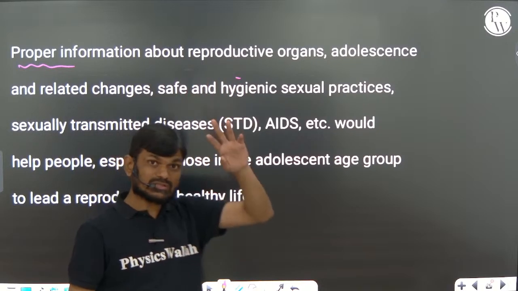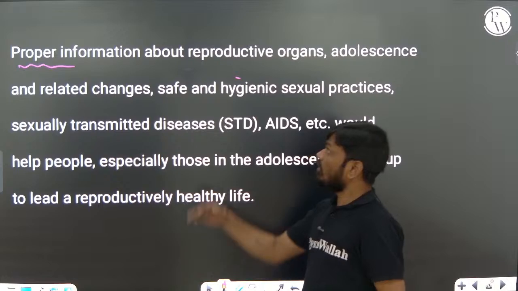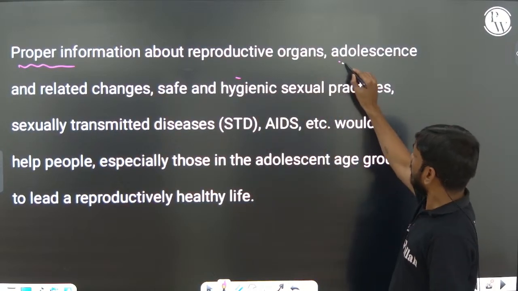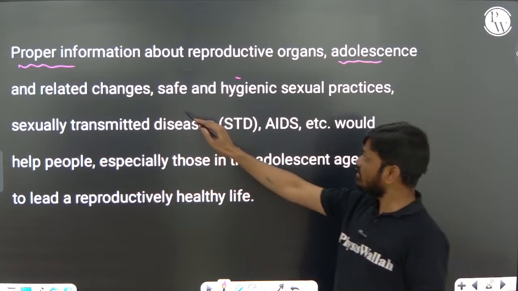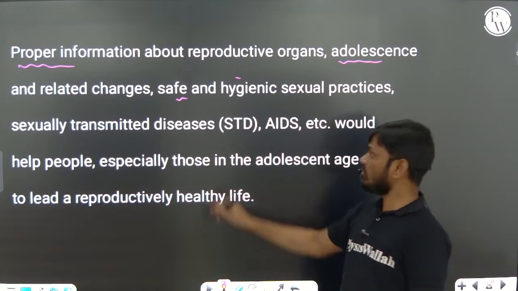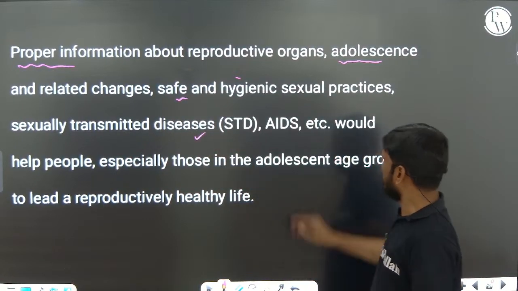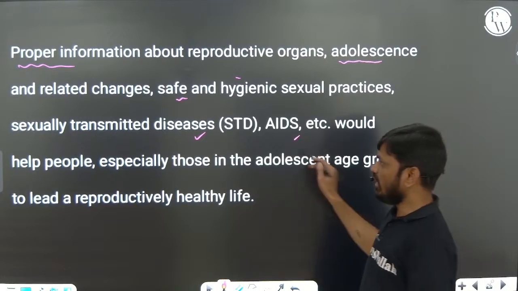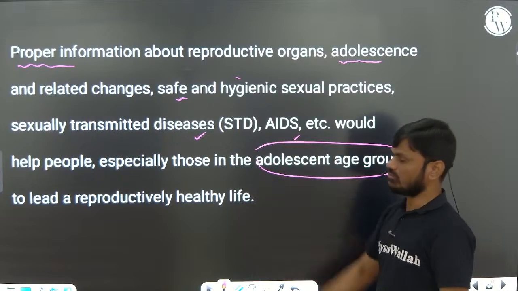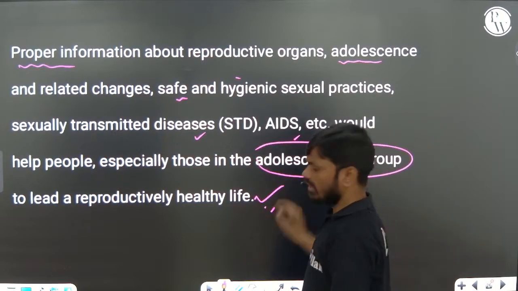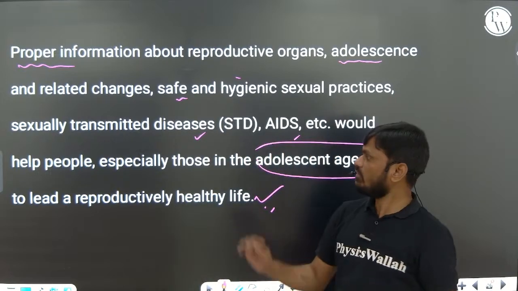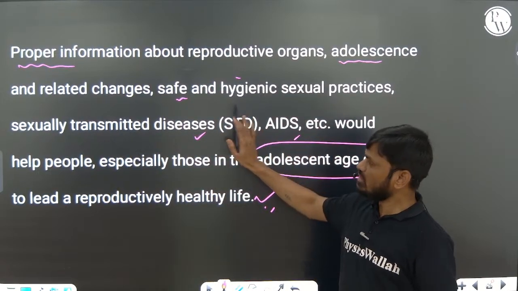By introduction of sex education, it tells about reproductive organs, about adolescence and related changes, safe, hygienic sexual practice, and about sexually transmitted diseases like AIDS, right? These would help the people, especially those in the adolescent age group, to create a reproductively healthy society. Okay, so this is the dry chapter, line to line you have to read and focus on these also.